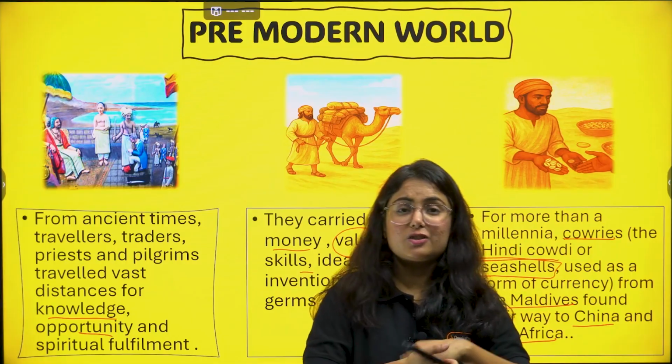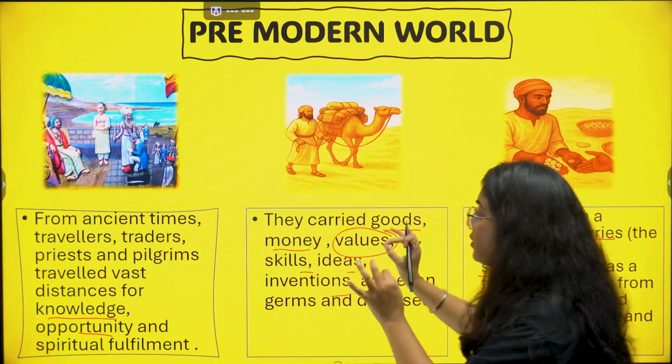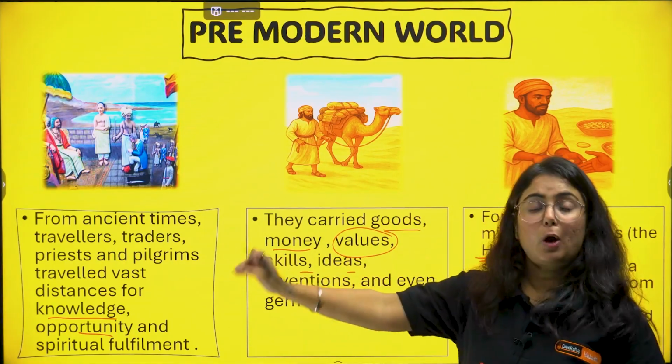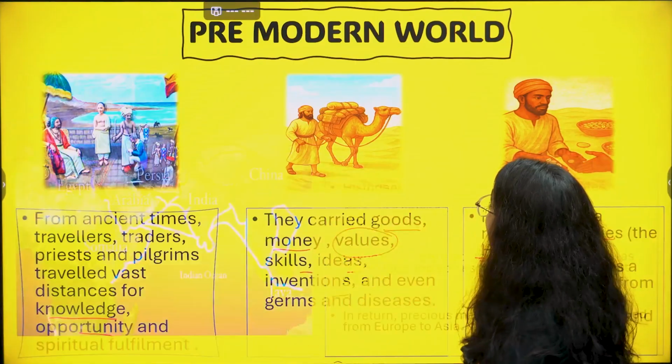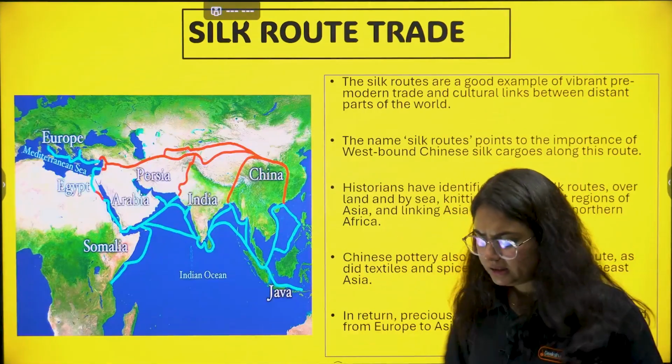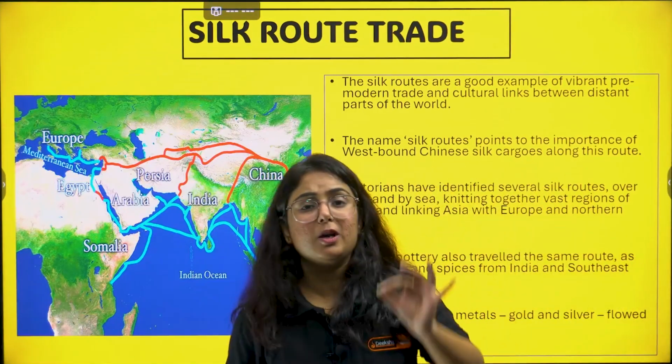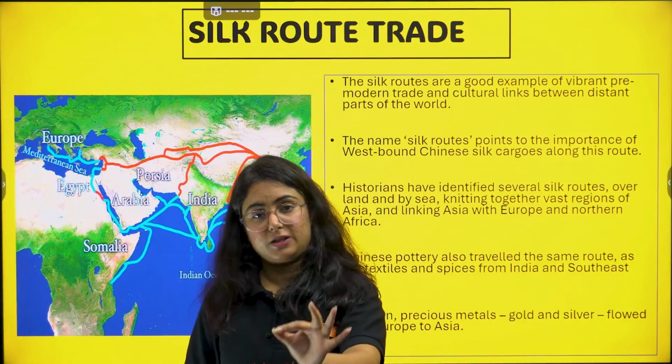So I hope you understood the introduction, and this was all about how people move from one place to another and what they have taken along with them. Now, moving to the most important topic of this chapter, that is Silk Road trade. Okay.